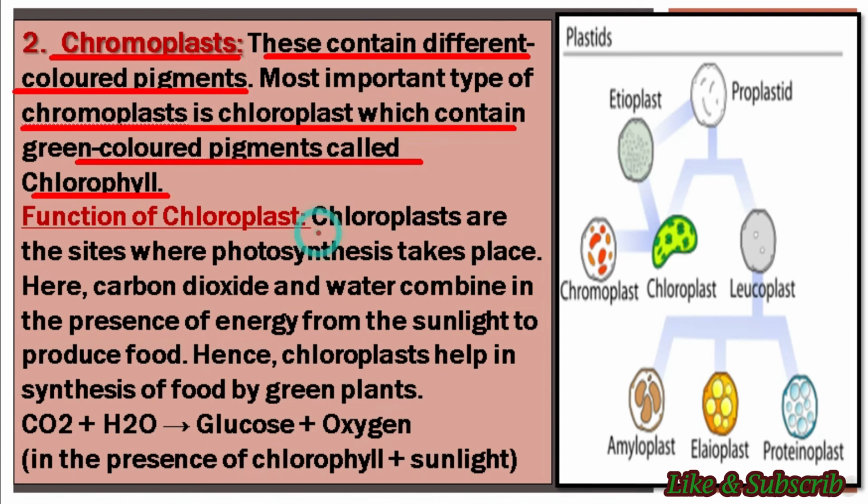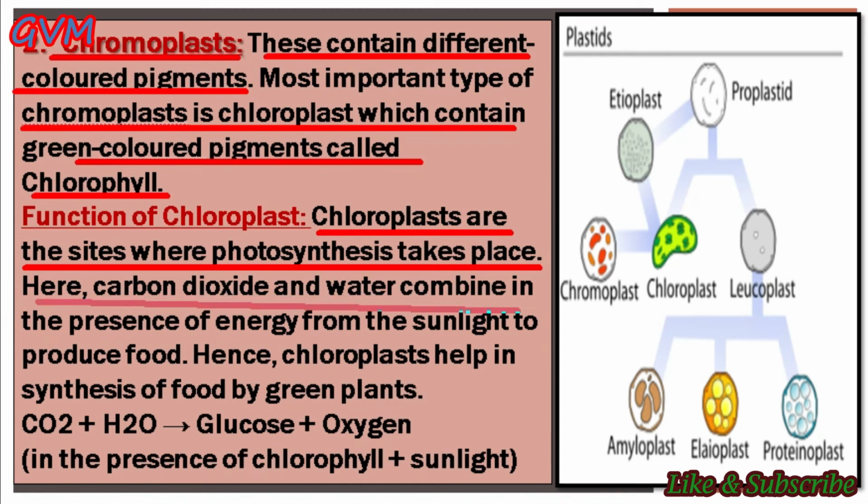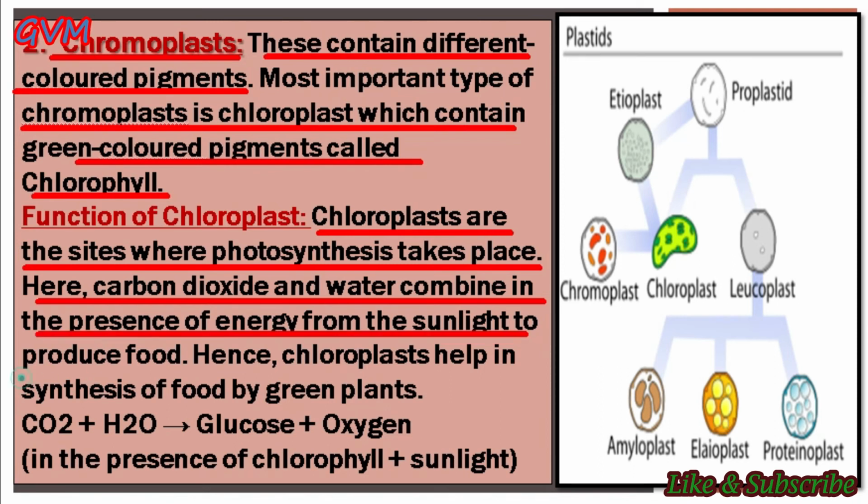Students, do you know, these chloroplasts are the sites in a plant where generally photosynthesis takes place. Here in these chloroplasts, carbon dioxide and water combine in the presence of energy from sunlight to produce food, and that's how chloroplasts help in the synthesis of food by green plants in the presence of sunlight.